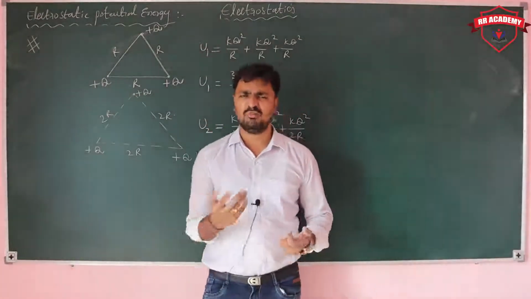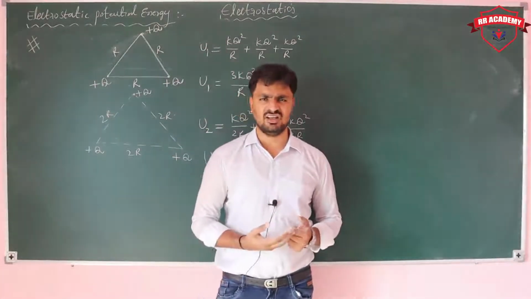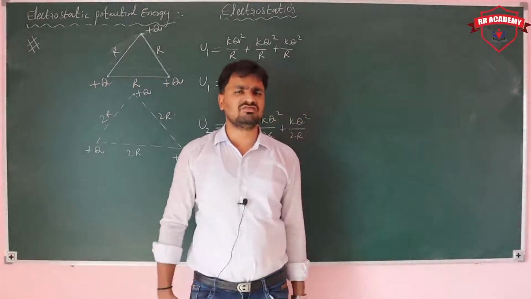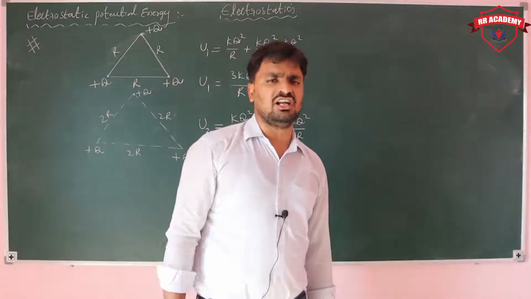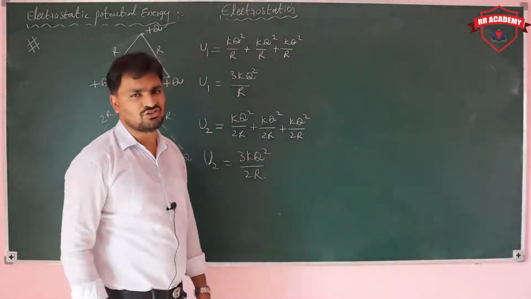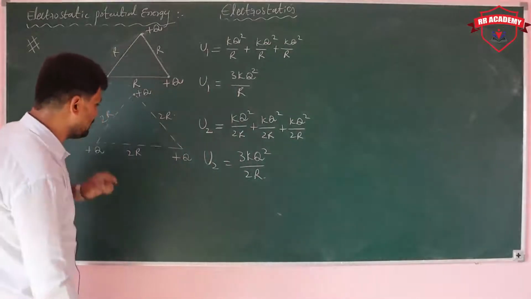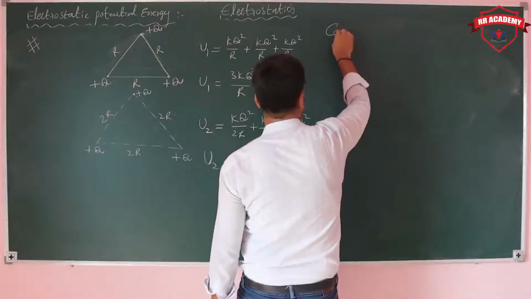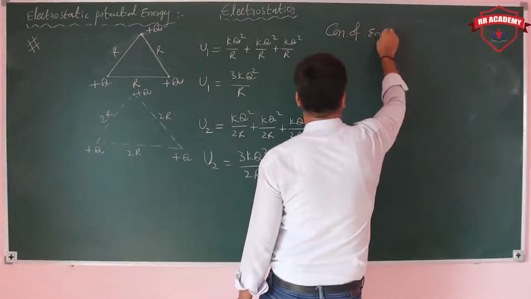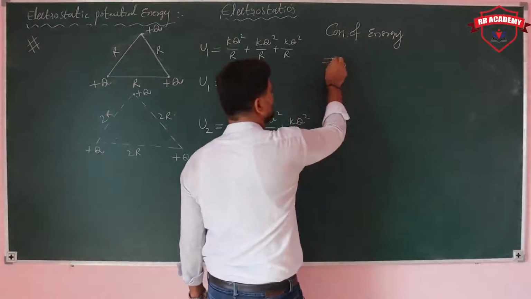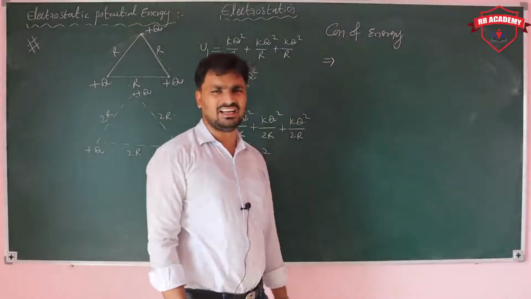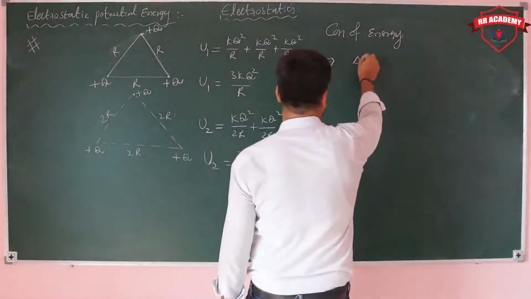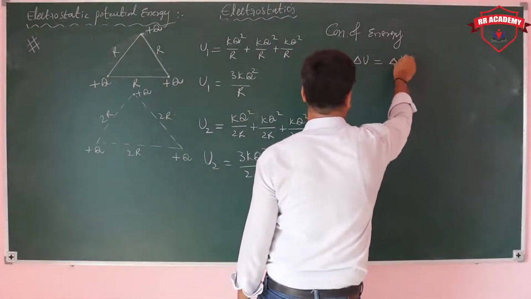Tell me one thing: after releasing, does the potential energy of the particles increase or decrease? Yes, obviously it decreases, because those are moving away from each other. That means repulsion decreases. The decreasing potential energy is causing the increasing kinetic energy, from conservation of energy. What is the conservation of energy? The sum of the potential energy plus kinetic energy remains constant. Here the decreasing potential energy is equal to the increasing kinetic energy.